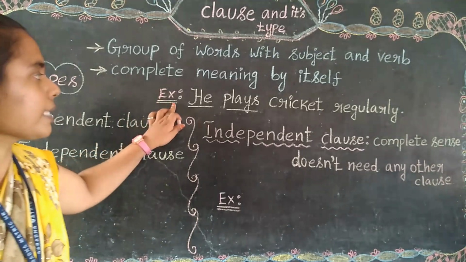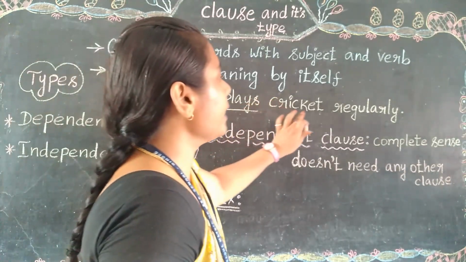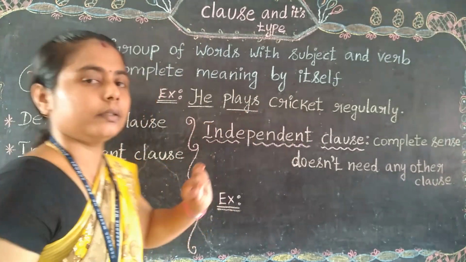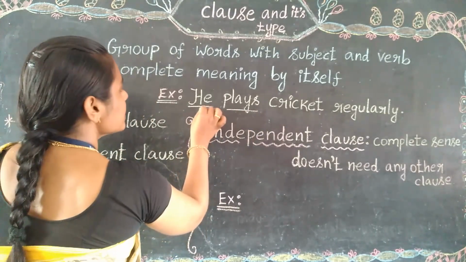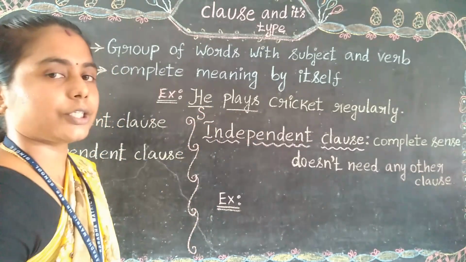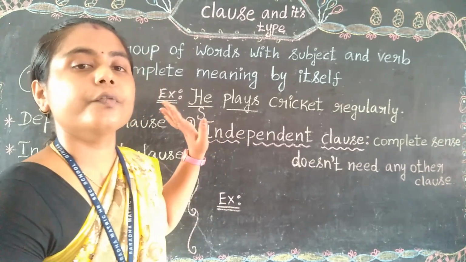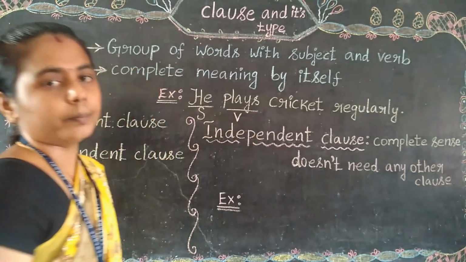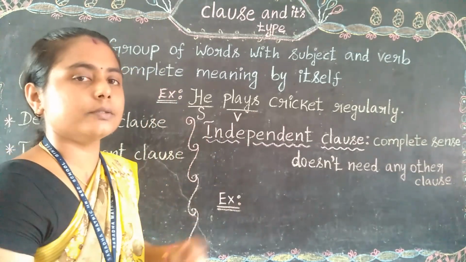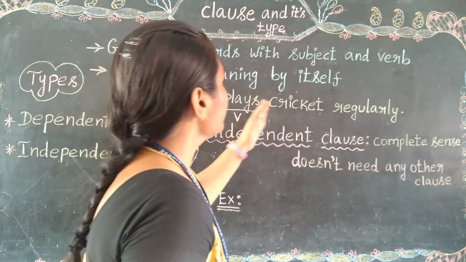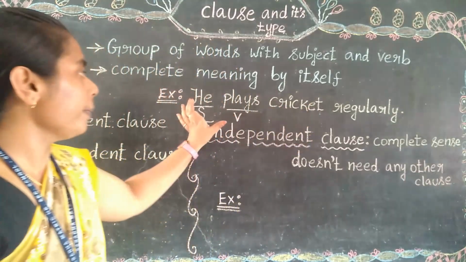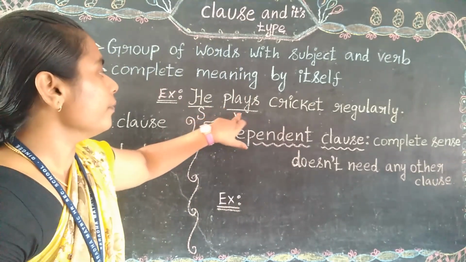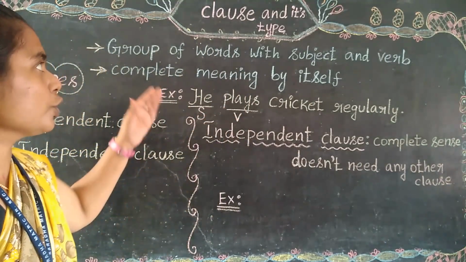See, I have given one example. He plays cricket regularly. See here, he is the subject, that is the doer of an action, the beginner of a sentence, and plays is exactly a verb because it is an action word. So he plays cricket regularly. See the combination, the sentence is formed with a subject and verb combination. Yes, so it shows the clause.